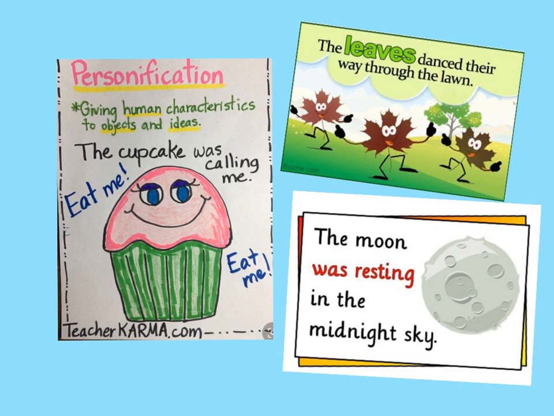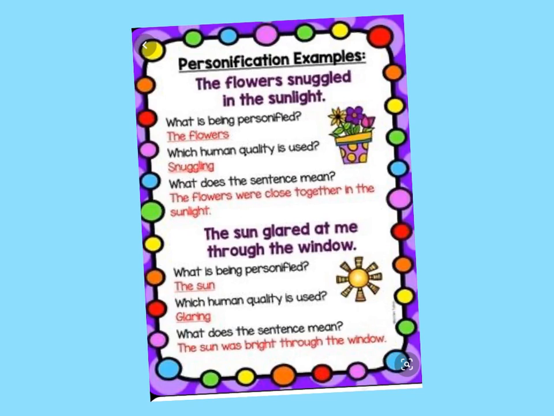Please pause the video and add the word personification to your reading notebook. Also write the definition and then one of the examples that I just went over. Here are some more examples. The flowers snuggled in the sunlight. Okay, what is being personified here are the flowers. The human quality that the flowers have in this sentence is that they snuggled. What does the sentence actually mean? The flowers were close together in the sunlight.